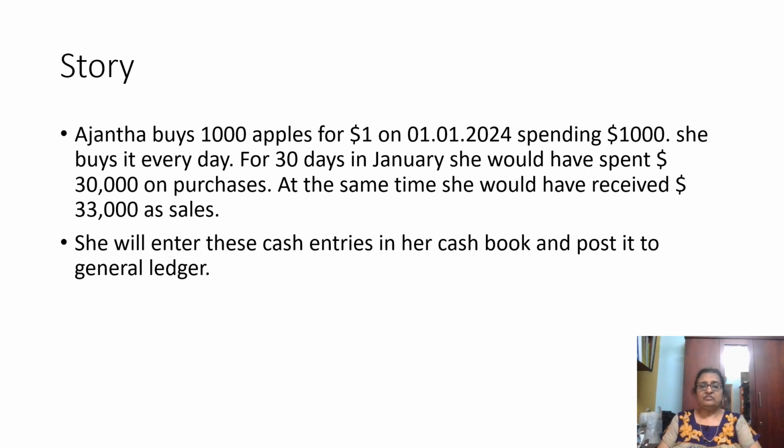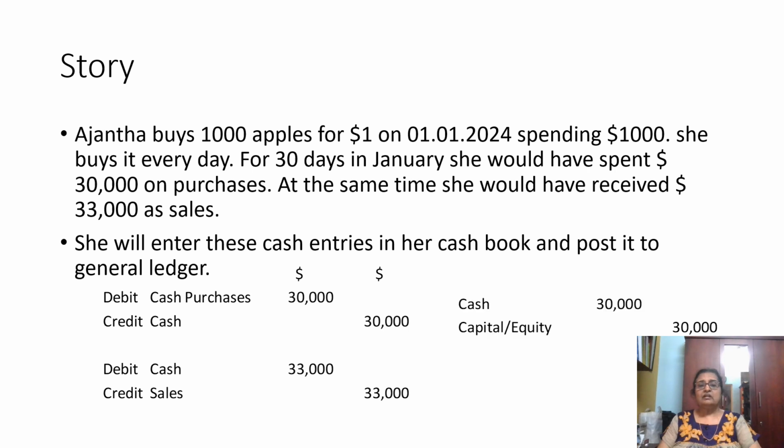So the cash comes in, 30,000, and her capital of the business gets credited, because capital increase is credit. If you see the rule on the previous slide, for capital or equity, the increase is credited. Cash is an asset, the increase is debited. So that happens on the very first day.